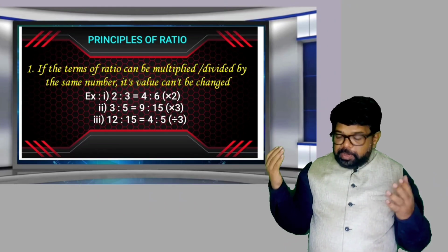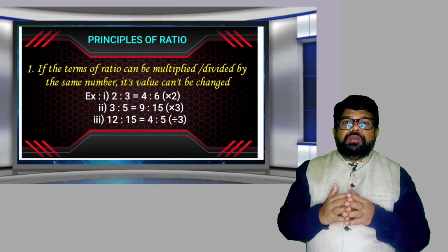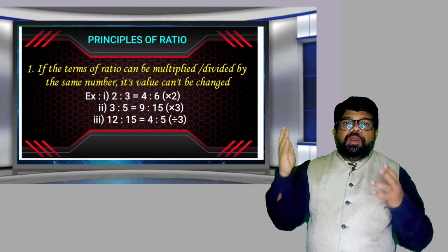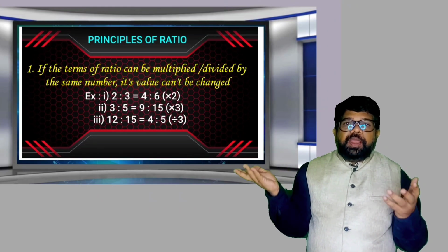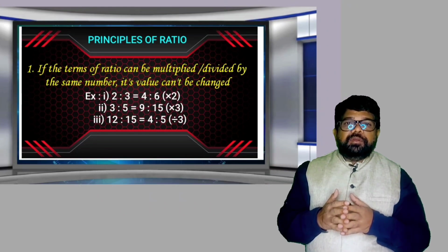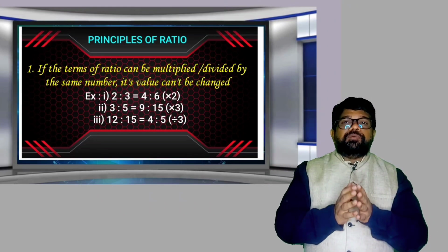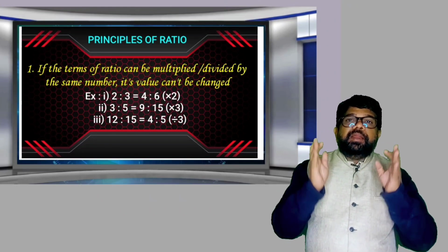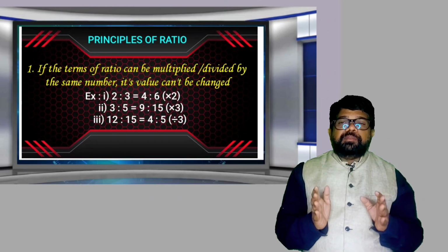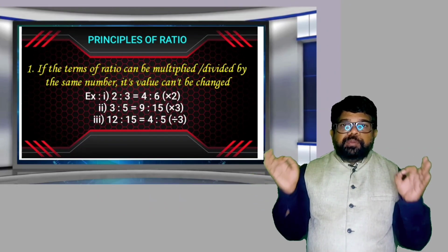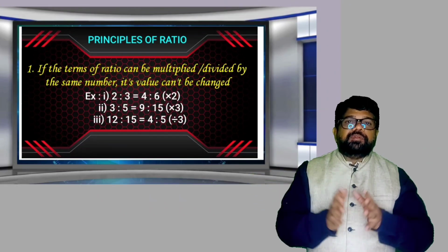One more example here, 12:15, both are divisible by 3. 12 by 3, 4, 15 by 3, 5. So 12:15 is equal to 4:5. Just like that is the first principle of ratio. If the terms of ratio are multiplied or divided by the same number, its value cannot be changed. Very, very important principle it is.